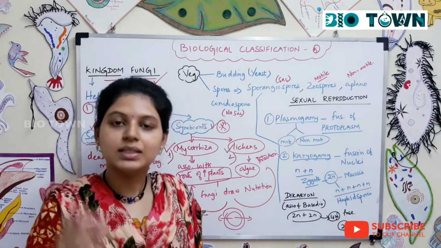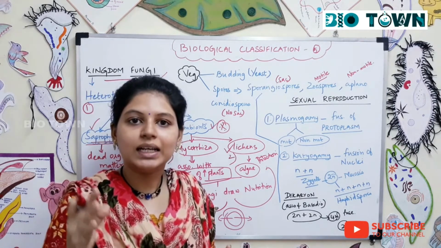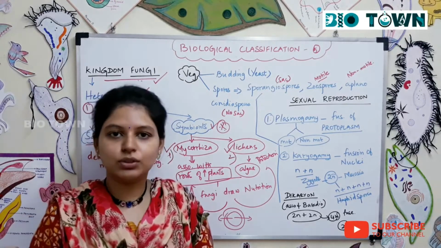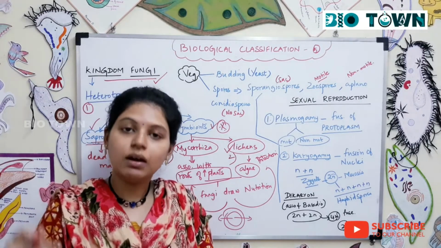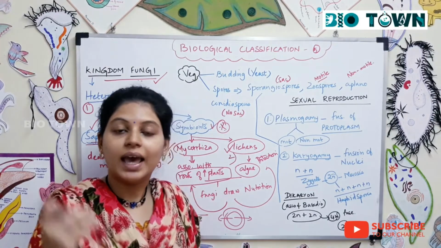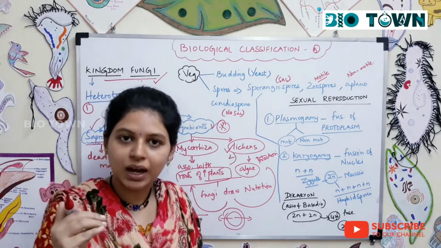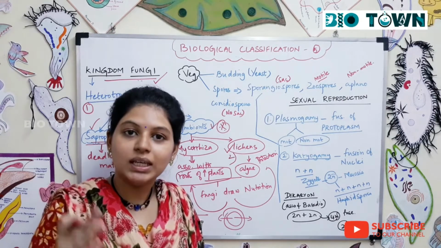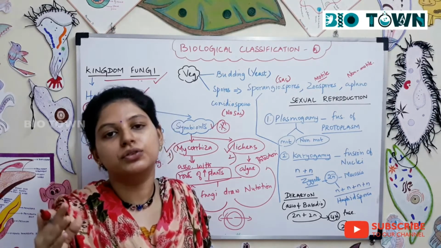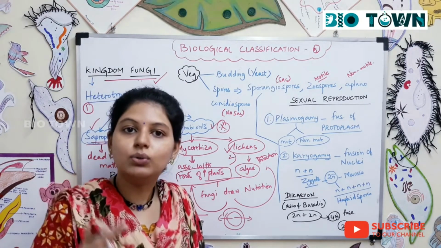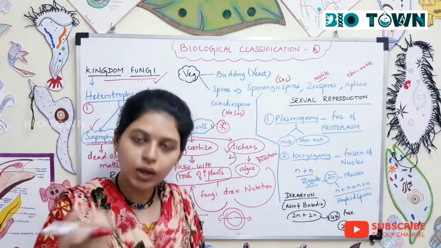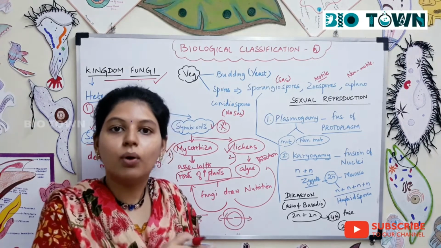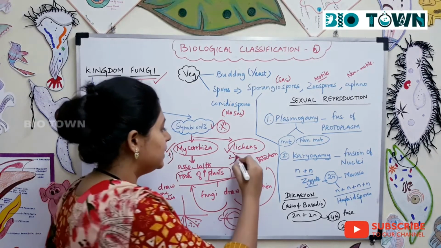These fungi get their food from the plant's root and use it for their metabolism. In turn, they help the roots of these plants in proper uptake of water. They increase the porosity of the soil, so the roots can easily suck water from the ground. So that is symbiosis. Both are benefited.